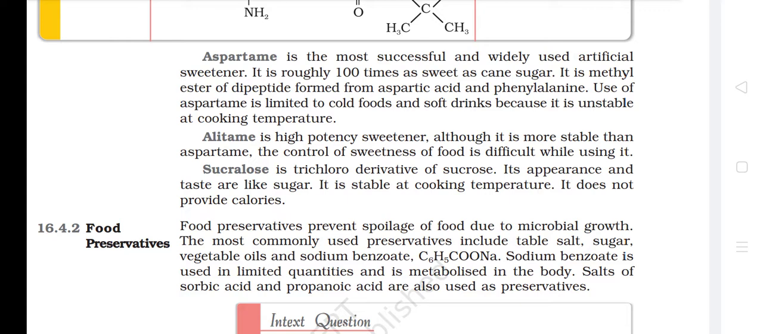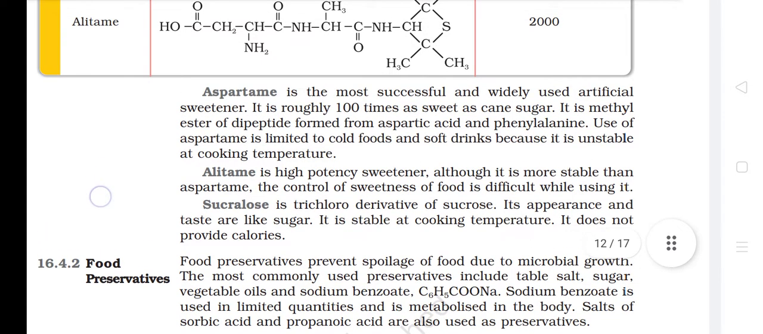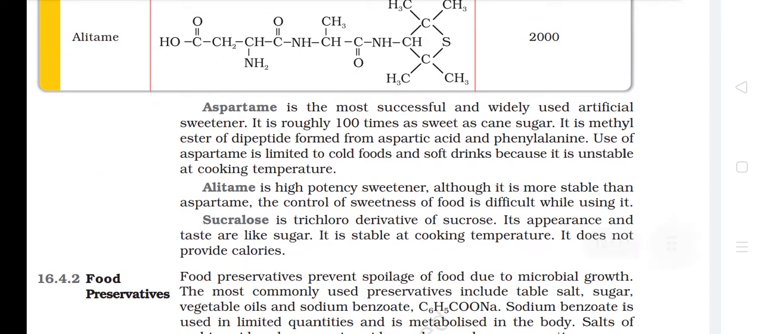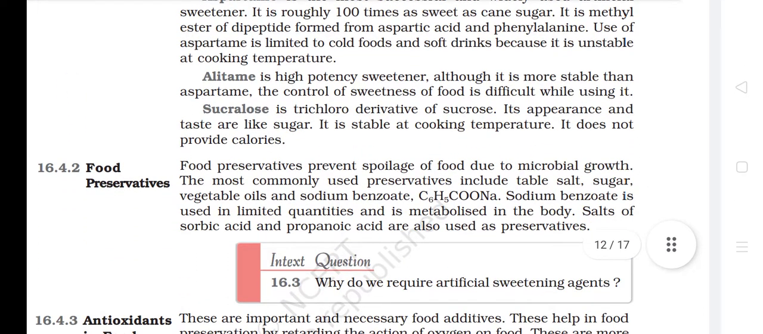Alitame is a high potency sweetener. Although it is more stable than aspartame, the control of sweetness of food is difficult while using it. Sucralose is a trichloro-derivative of sucrose. Its appearance and taste are like sugar. It is stable at cooking temperature. It does not provide calories.